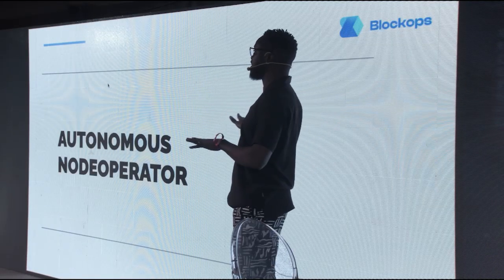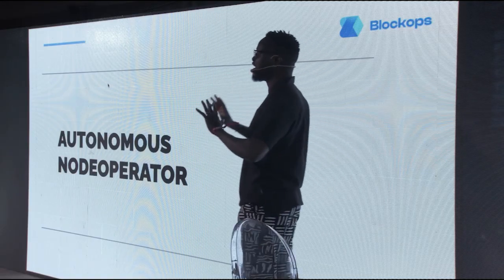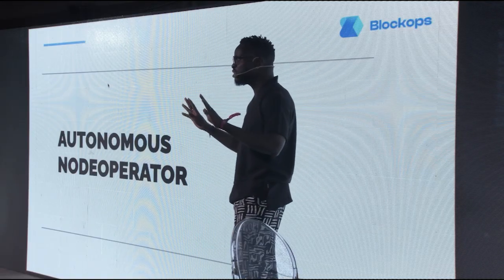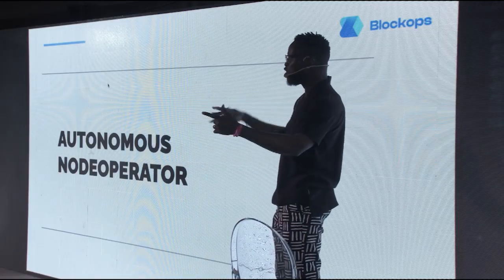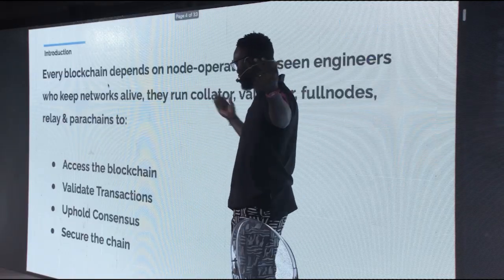But before we get started, by a quick show of hands, how many people here have tried to deploy any form of node, whether an RPC node, or a validator node, or a relay chain? Awesome. So that means you guys can relate to this.